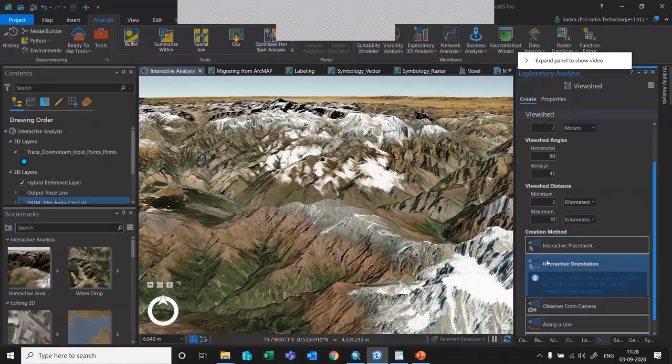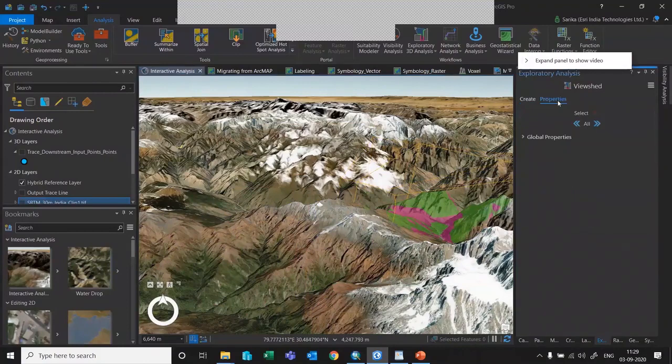So how to do that? You can place the camera over here. Let me say I want to place my pointer here, and you can see I can move this as well. This is interactive orientation. Based upon your direction, you can see the areas that are visible and the areas that are not visible. The green areas you're seeing are visible, and the pink areas are not visible to the soldier or the CCTV camera from this particular location. This is how you can make use of the interactive analysis.